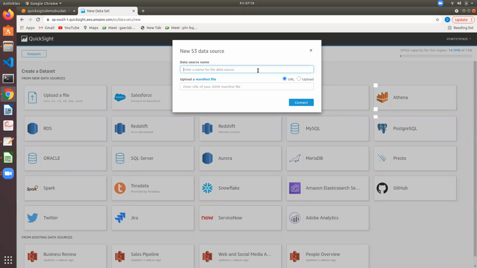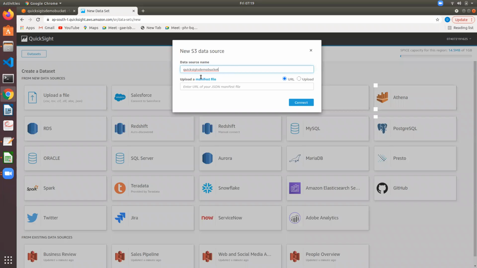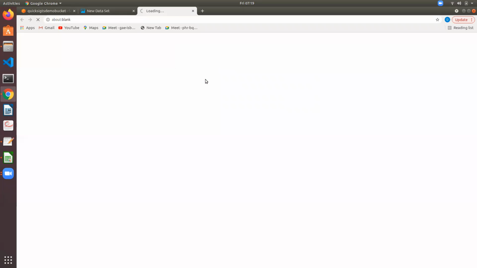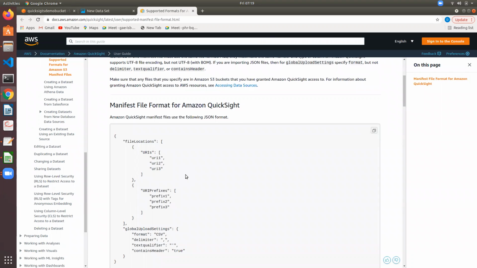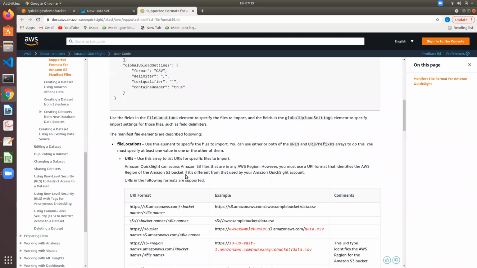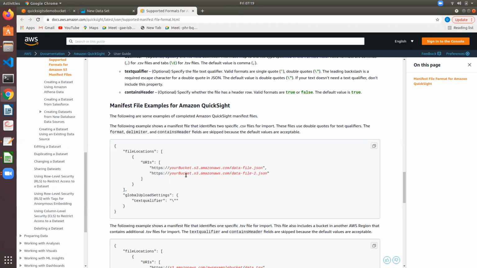And here it asks us to provide a manifest file. First, let us give the S3 data source name. This is the S3 data source, and the manifest file. The manifest file will give you the information. It is a JSON document that gives information about the S3 bucket. Manifest file examples for QuickSight.